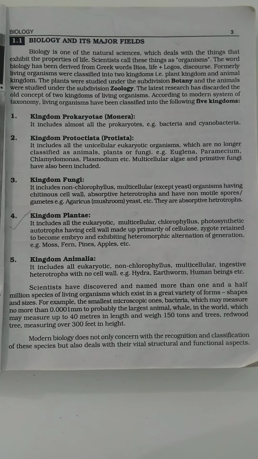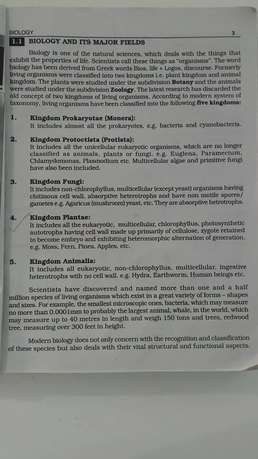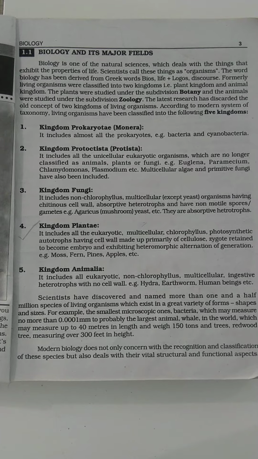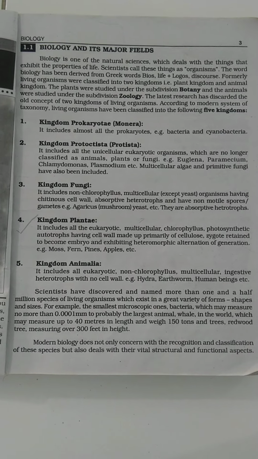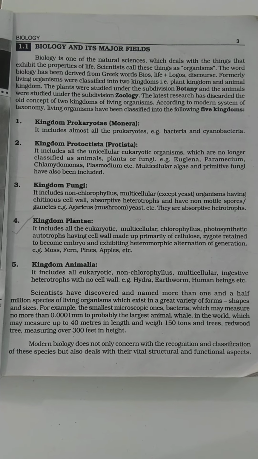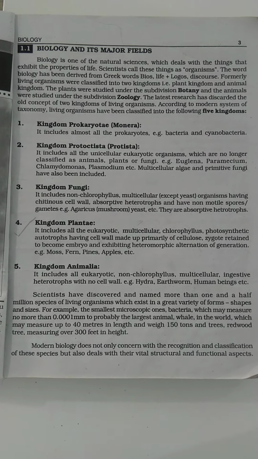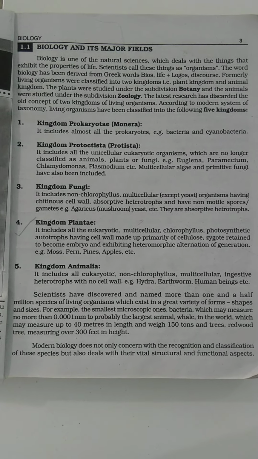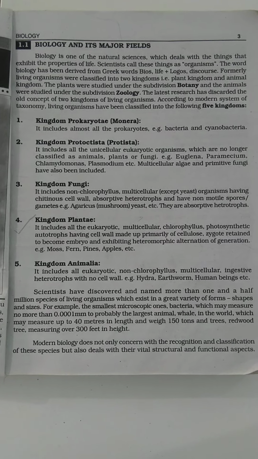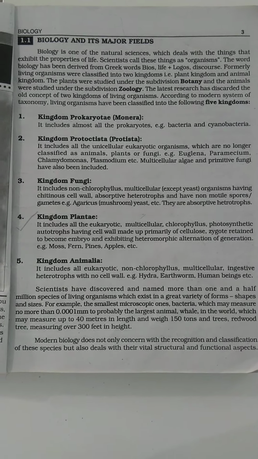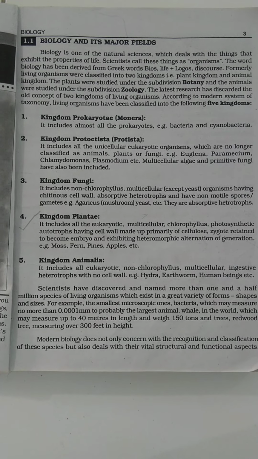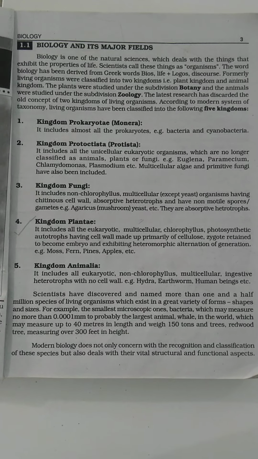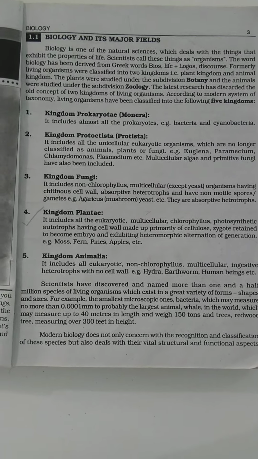So what kinds of organisms are included in these kingdoms? First of all, kingdom Prokaryota belongs to the simplest, most primitive, unicellular organisms, and these are bacteria and cyanobacteria. It includes almost all the prokaryotes, such as bacteria and cyanobacteria. We will study bacteria in chapter 6.